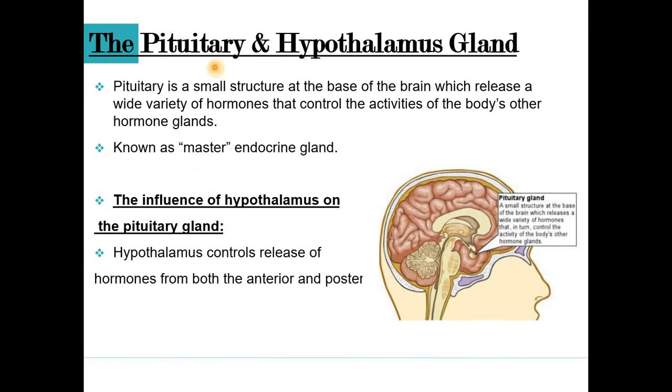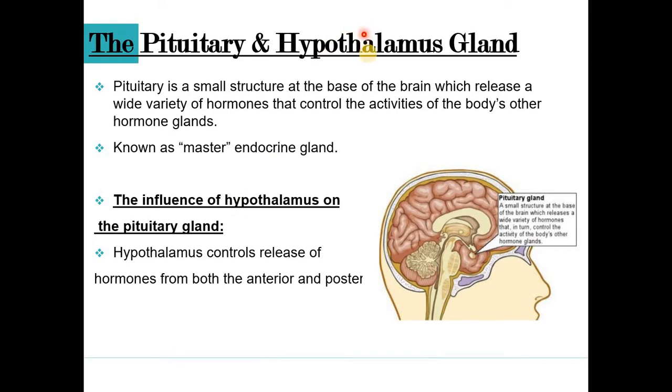Next, we discuss the glands one by one. Let us have a look at the pituitary and the hypothalamus gland. In this picture, this yellowish portion is the pituitary gland. So what exactly is the pituitary? It is a very small structure present at the base of the brain which releases a wide variety of hormones. Many hormones released by the pituitary play a vital role in body activities, and this pituitary gland is also known as the master endocrine gland.